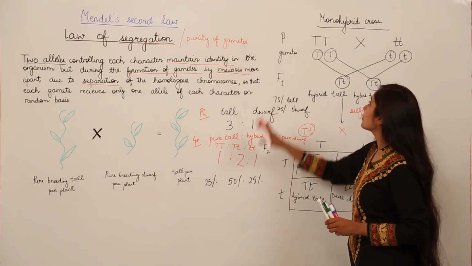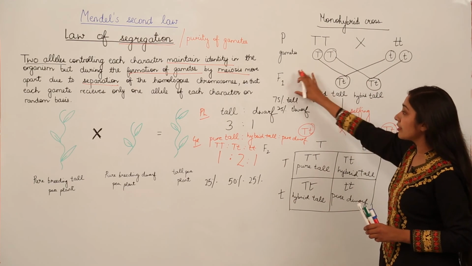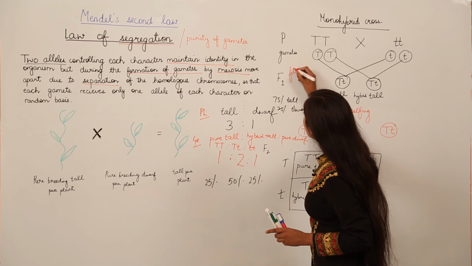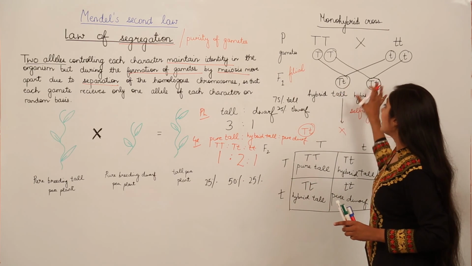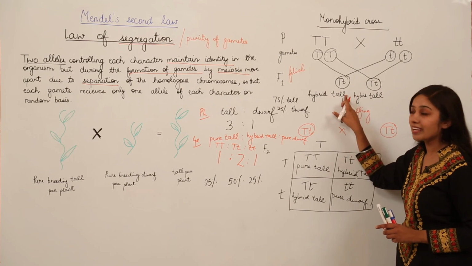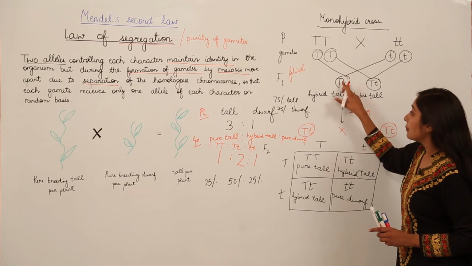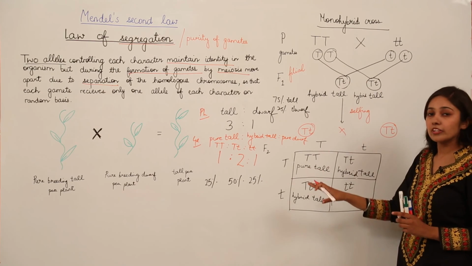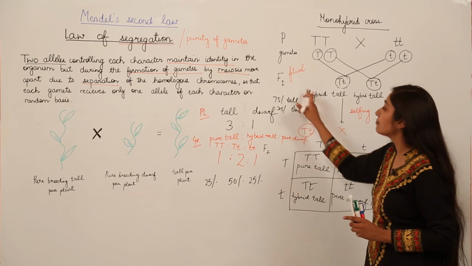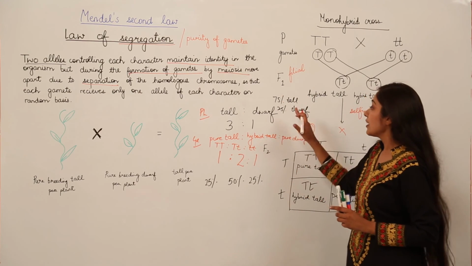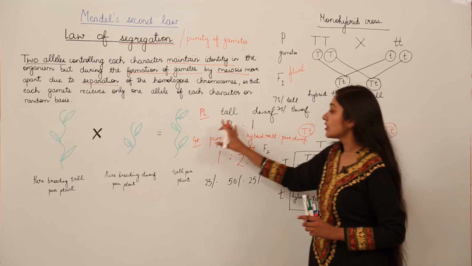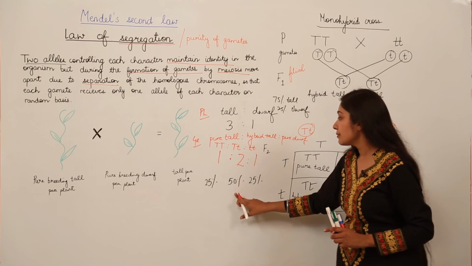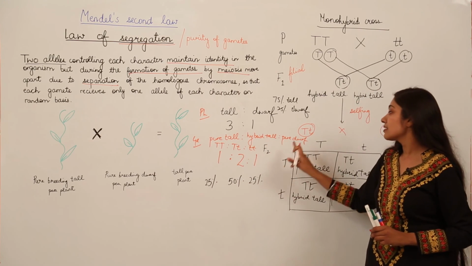We have shown this with the help of a monohybrid cross: in the F1 generation, the first filial generation, we observed that the progeny was hybrid tall because it had both the alleles, an uppercase letter T and a lowercase letter t. And when we did selfing for the F2 generation, we had different combinations, out of which 75% were tall from appearance and 25% were dwarf. But in case of the genotypic ratio, we had 1:2:1, which conveys 25% were pure tall, 50% were hybrid tall and 25% were pure dwarf.